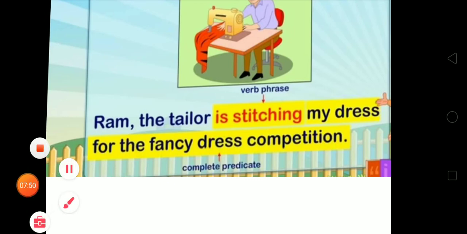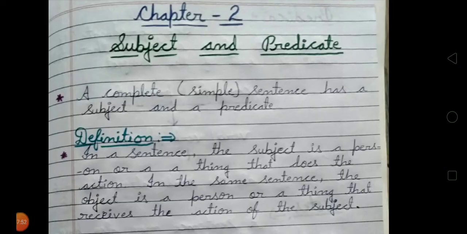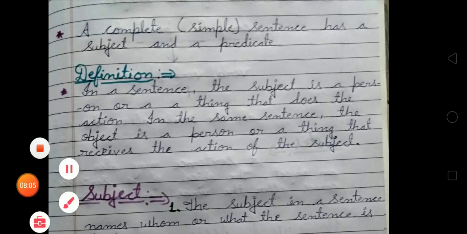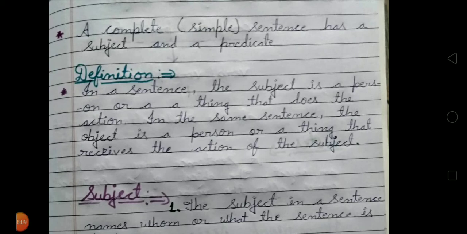Okay students, it is very important for you to learn what subject and predicate are. Firstly you have to say that a complete simple sentence has a subject and predicate. After that you have to learn this definition: in a sentence the subject is a person or a thing that does the action.